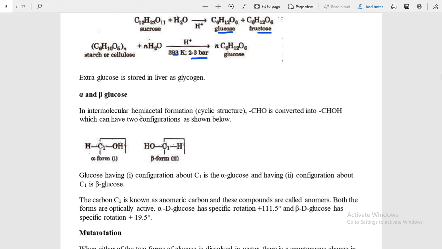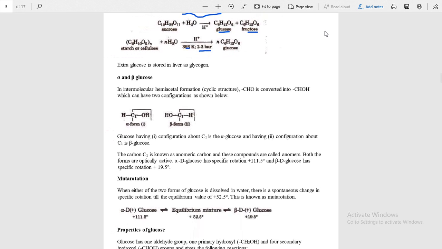In intermediate hemiacetal formation, cyclic structure, if you see from the NCERT, you will see that in case of glucose, one minute, I will draw a structure here.